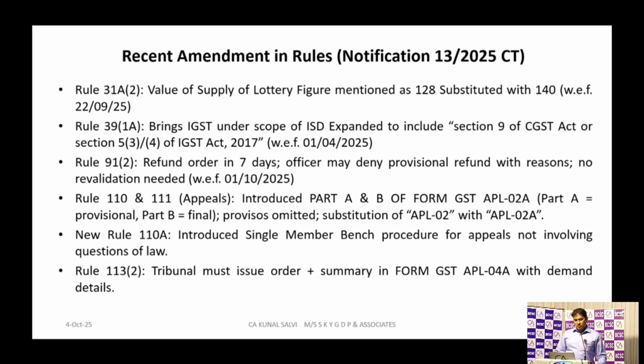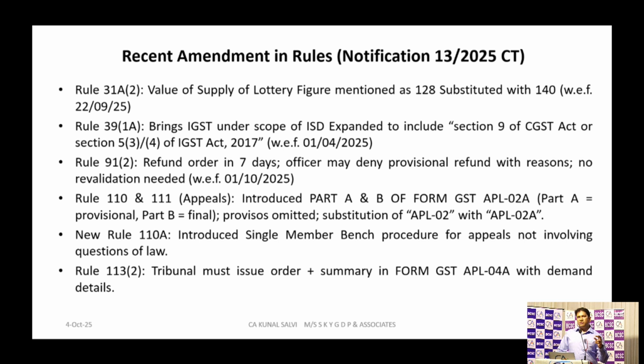Rule 110 and 111, that is related to appeal. Now the GST tribunal appellate, the filing of the appeal to the tribunal is made available. So whatever form you upload, you will get the acknowledgement in APL 02A. First you will get a provisional receipt through part A. Once that form is accepted, you will get the final receipt in part B of APL 02A.